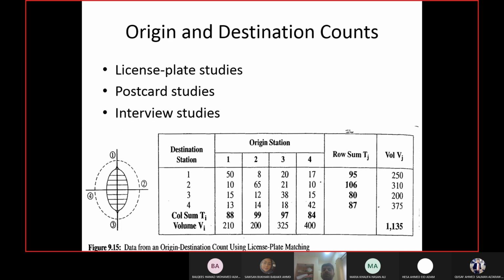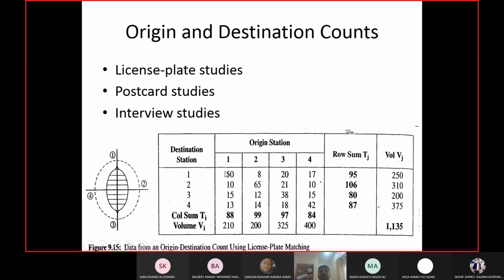So you have the total number of vehicles for which this area should be the origin, and you have the total number of vehicles for which the area should be the destination. Then you prepare this matrix which you see on the slide here. Now what is this matrix? So this matrix is for 4 zones. So the area is divided into 4 zones, and in each row the zone is listed as a destination, and in each column the zone is listed as an origin.